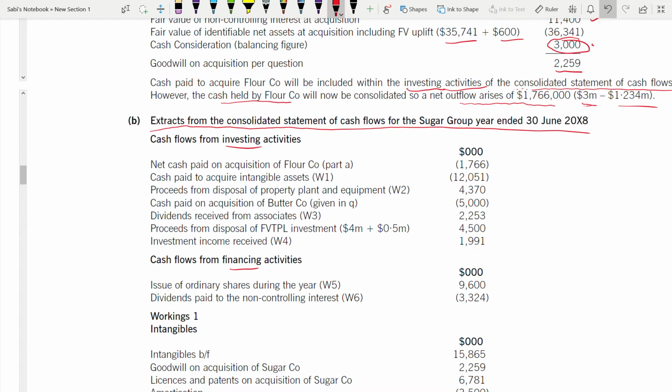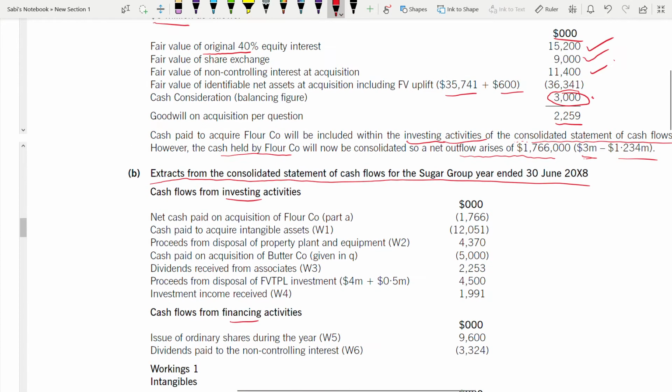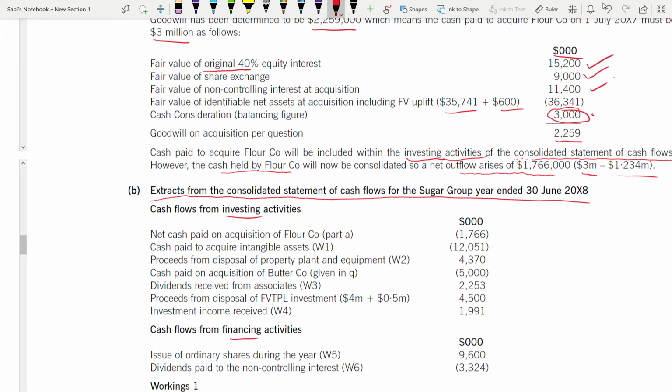I'm going backwards. Now the first item, look at under investing activity. Net cash paid on acquisition of flour. Just now we calculated it, 1766, this one. It's an outflow, so it's in bracket. Done. Wherever it's done, I'm putting a tick mark. They have told also it's from part A. If it is like this, where you have calculated previously, don't recalculate it. Write in bracket like how they have written part A, part B, whatever part you have taken it from.